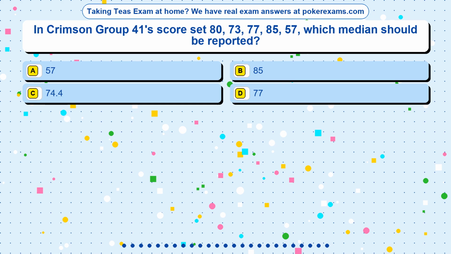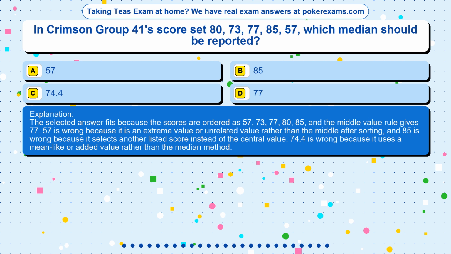The correct answer is option. The selected answer fits because the scores are ordered as 57, 73, 77, 80, 85, and the middle value rule gives 77. 57 is wrong because it is an extreme value or unrelated value rather than the middle after sorting, and 85 is wrong because it selects another listed score instead of the central value. 74.4 is wrong because it uses a mean-like or added value rather than the median method.